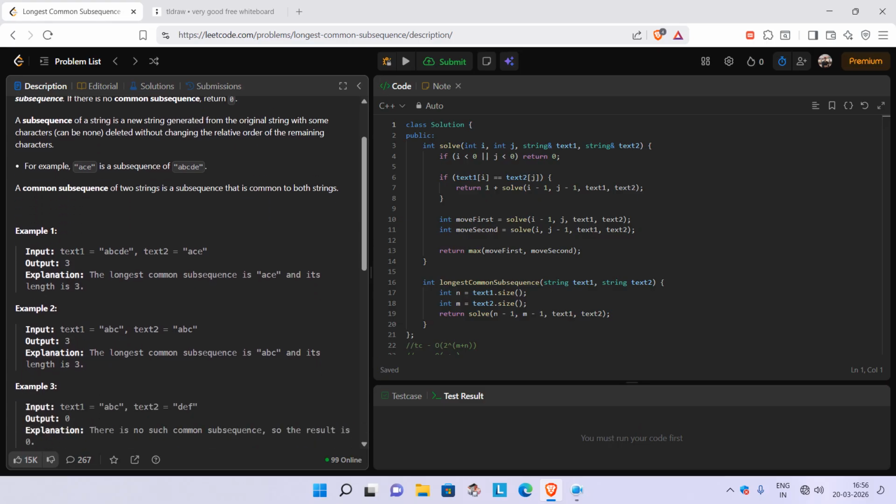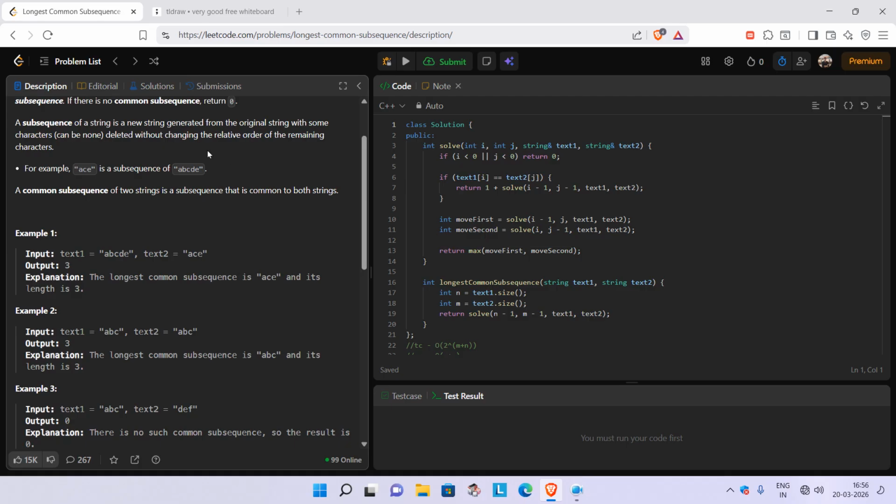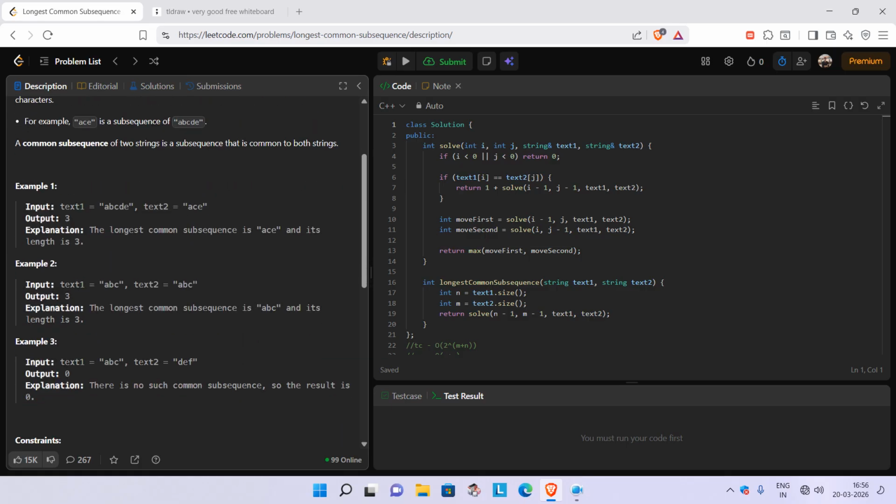Now for this test case, a, b, c, d, e and a, c, e, if we have to find the longest common subsequence between these two texts, we can see a, c, e here and also a, c, e there. So the longest common subsequence is ACE, and since we have to return the length, its length is 3.